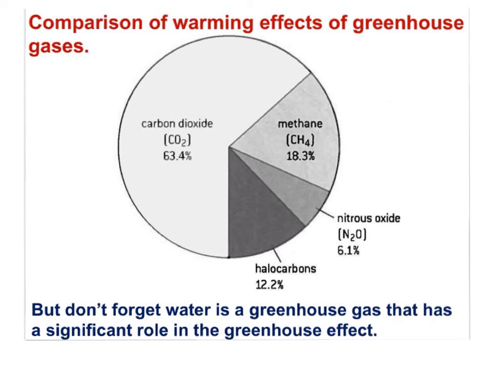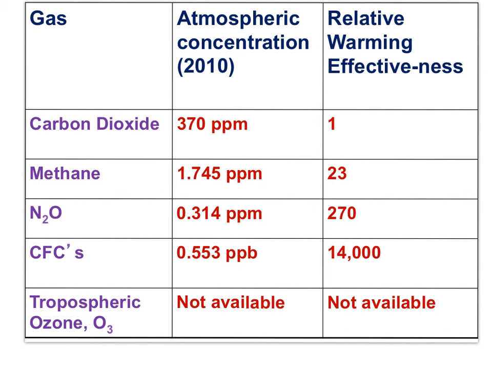So here's a graph that provides a comparison of the warming effects of 4 greenhouse gases: carbon dioxide, methane, nitrous oxide, and CFCs. You can see that carbon dioxide represents a large share of the warming effects of the greenhouse gases, and water also, along with carbon dioxide, very important as a greenhouse gas because of the magnitude of their presence in the atmosphere. Carbon dioxide and water, on a relative basis, are more concentrated in the atmosphere than methane, nitrous oxide, or CFCs.